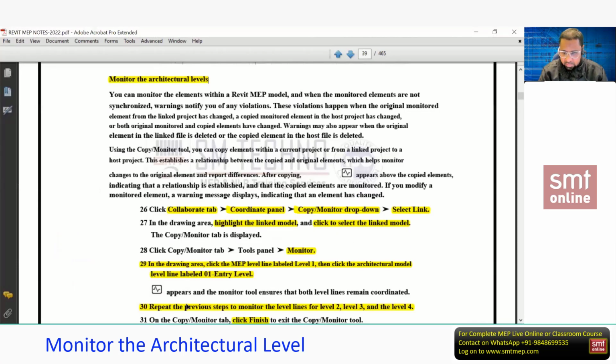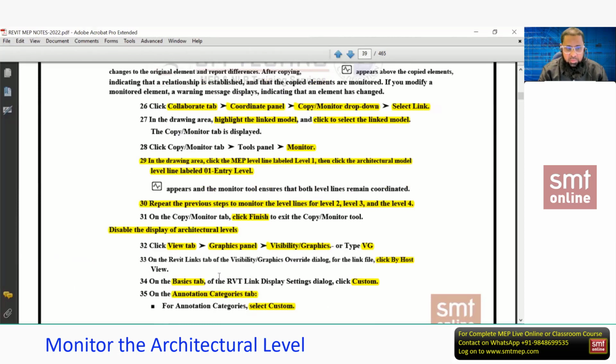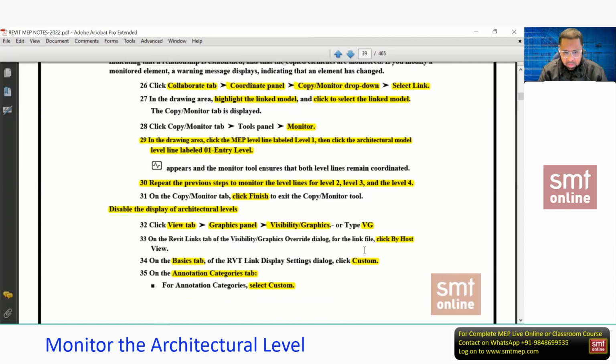So monitoring is done. Next topic is very, very important. As I said, we'll talk about the VG. You see, display, that disables the display of the architecture level. This is one example to learn about the VG. Okay, so this is interesting and important too. And VG is required for all the services till the end, because at the time of working, we'll work on the visibility also, to avoid confusion. And finally, if you want to take the prints also, we'll set the visibility.